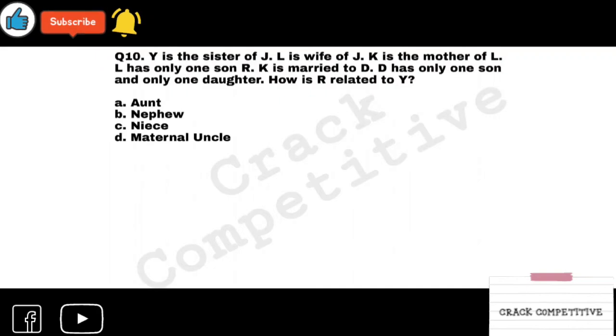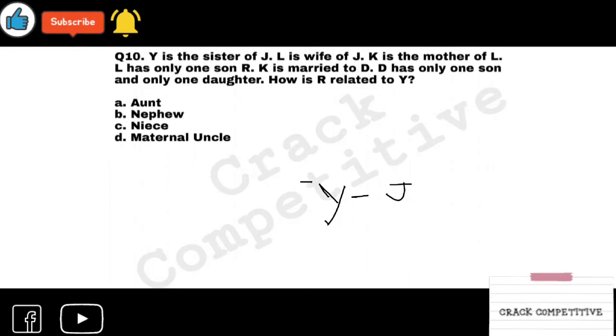So if you can see that Y is the sister of J, so Y and J are of same generation, right? Y and J are of same generation, and Y is sister, so Y is minus. I am doing it in black so that I can point out things in blue. Y and J are of same generation, and Y is minus because she is a sister. J we still don't know.